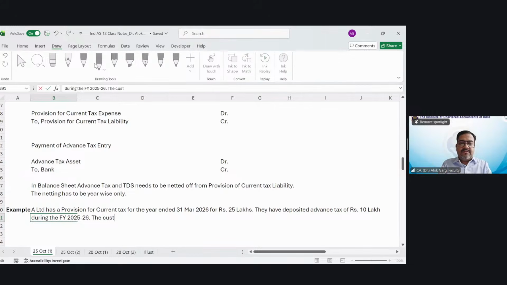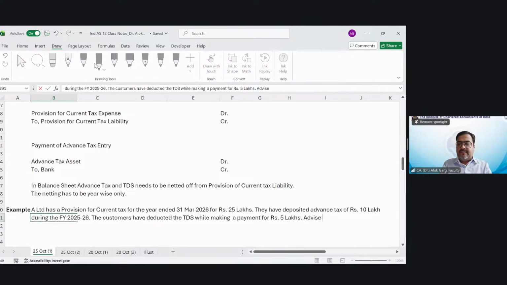The customers have deducted TDS while making a payment, for rupees 5 lakhs.